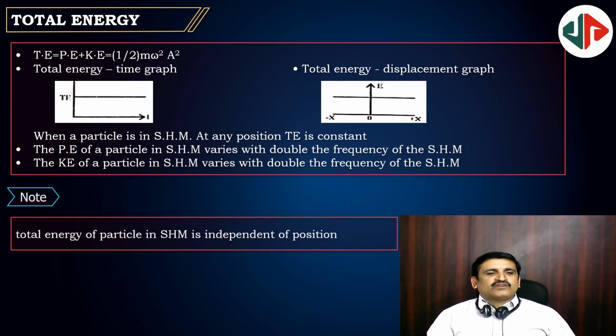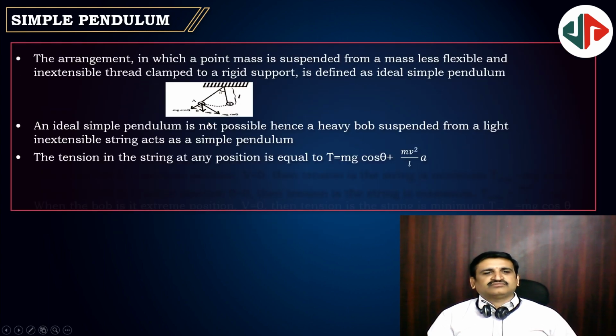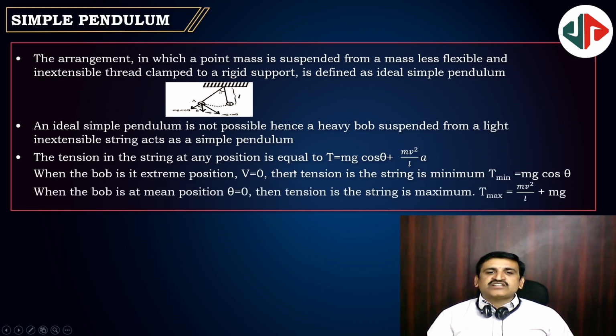Next, the total energy of a particle in SHM is independent of the position. Now the simple pendulum. In a simple pendulum, the tension in the string at any position is given by T is equal to mg cos theta plus mv square by L, like mv square by R. When V equal to 0, the tension in the string becomes minimum, that is equal to mg cos theta only, that is at the extreme position. What is the tension? mg cos theta.